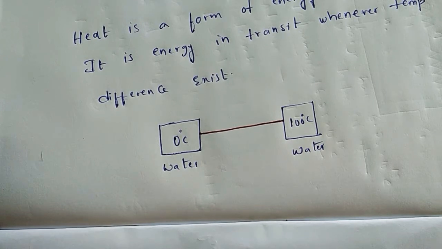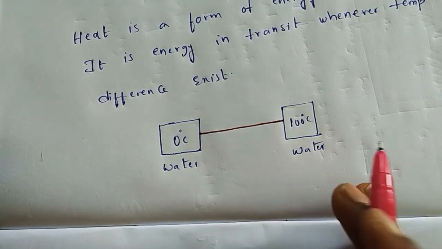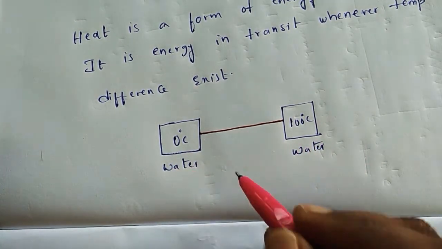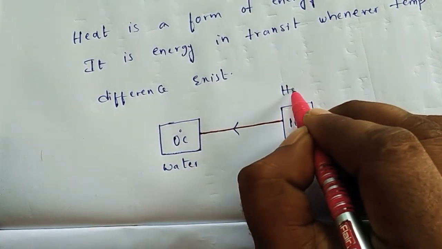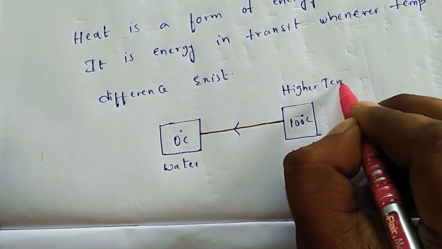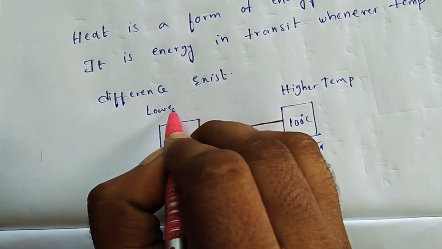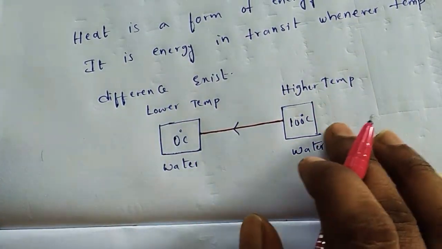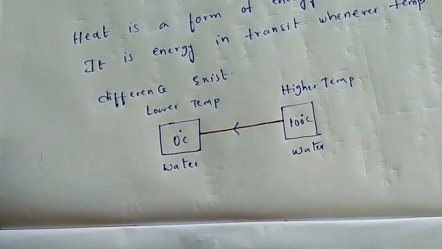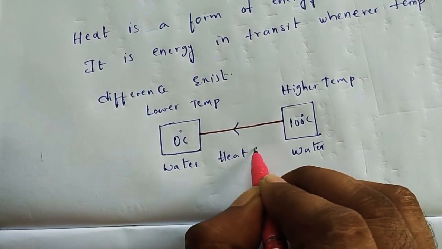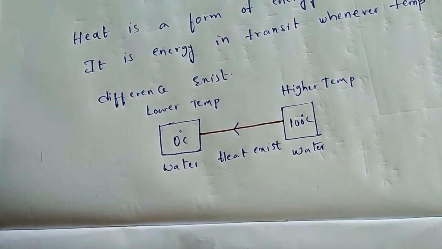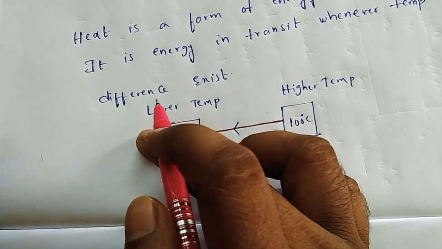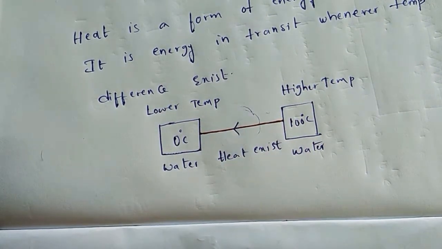After some time, heat energy will flow from the higher temperature body to the lower temperature body. In this state, at this particular moment, we can say that heat exists, because it is flowing from this to this.